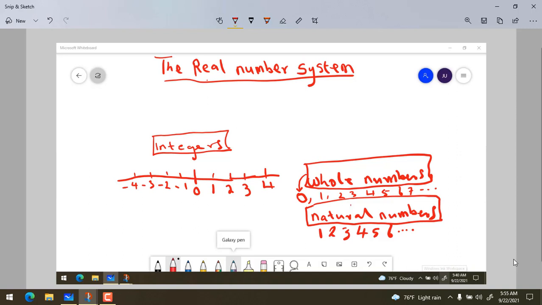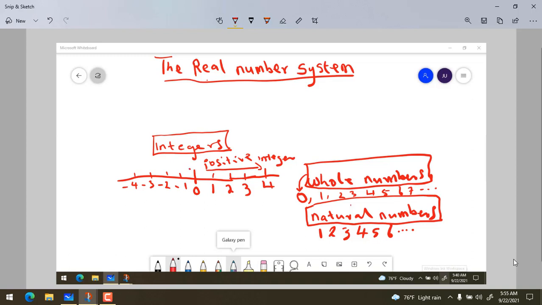The integers have positive integers, okay? So going this way, we have positive integers.